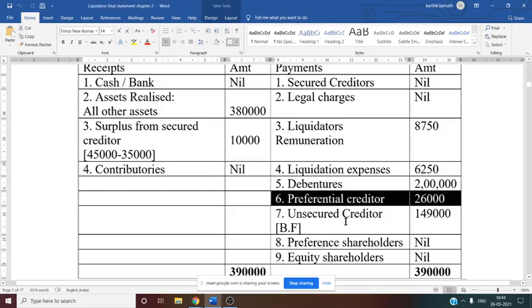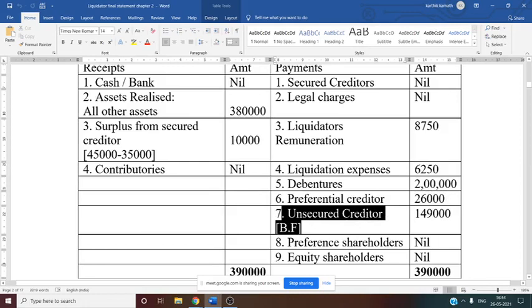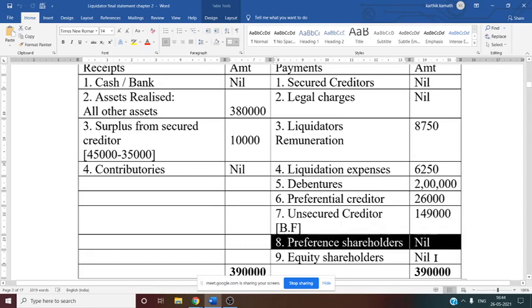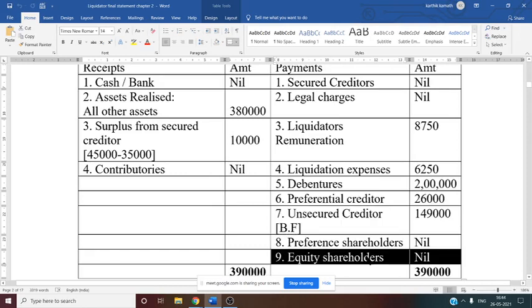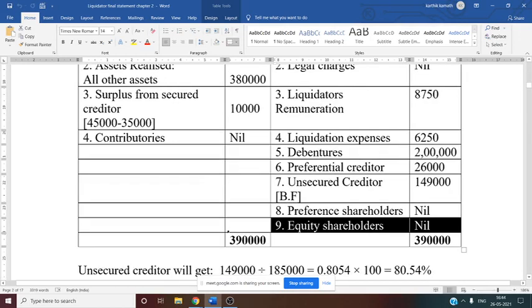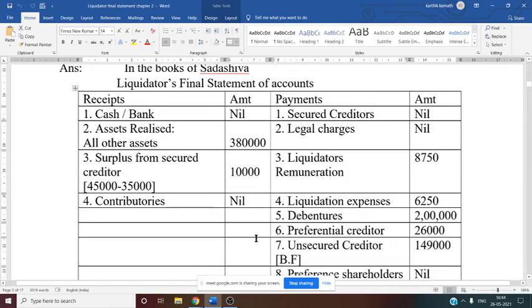So now unsecured creditor is our balancing figure, I have already told you. Then the preference shareholder, that is nil, no payment to the preference shareholder. Equity shareholder is also nil. Now we know the total 3,90,000. Now we need to get the balancing figure, that is the amount paid to the unsecured creditor after making the payment to all other parties.